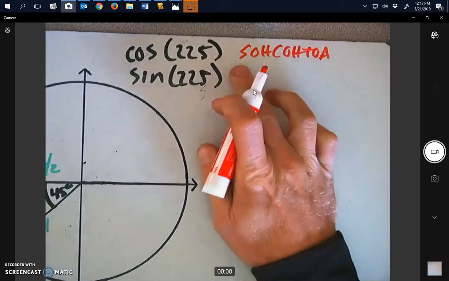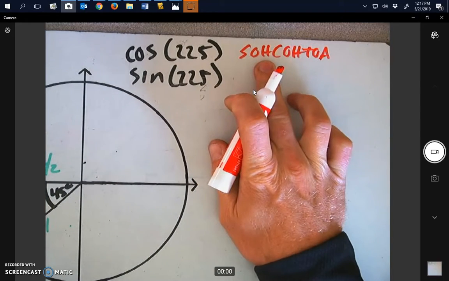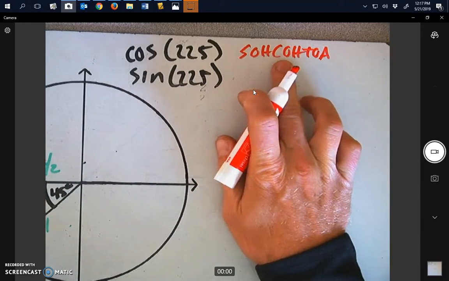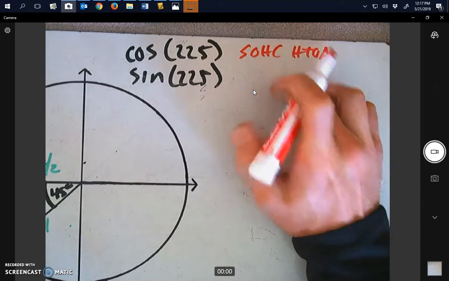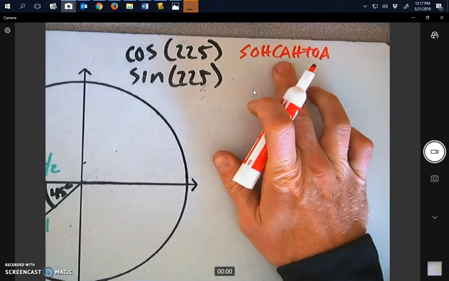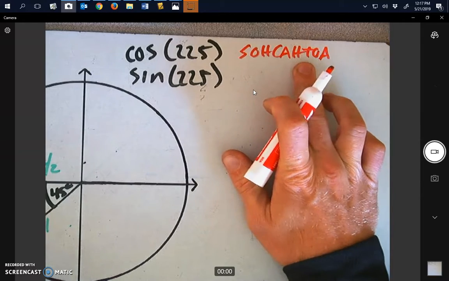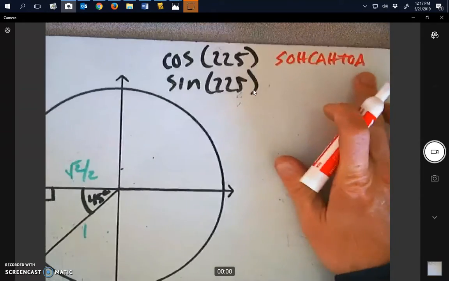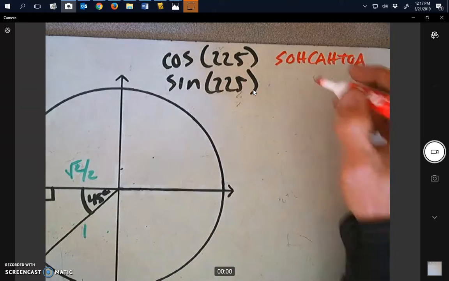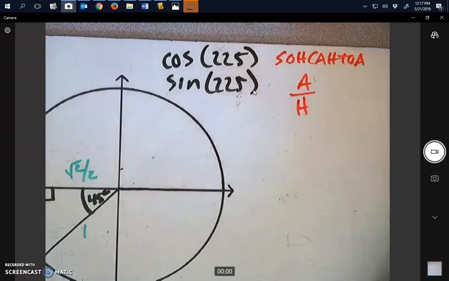SOHCAHTOA. So sine is opposite over hypotenuse. Cosine is adjacent over hypotenuse. Sorry, I wrote that wrong. And tangent is opposite over adjacent. So we're looking to do cosine first. So we're looking for adjacent over hypotenuse.